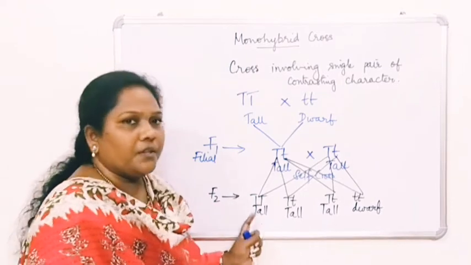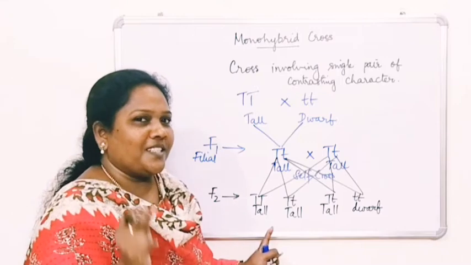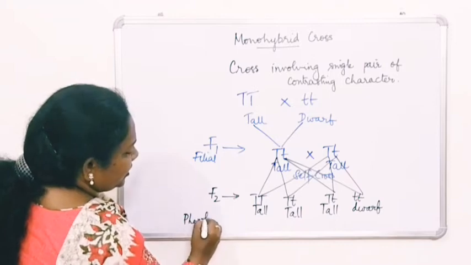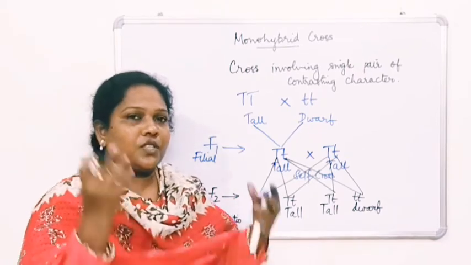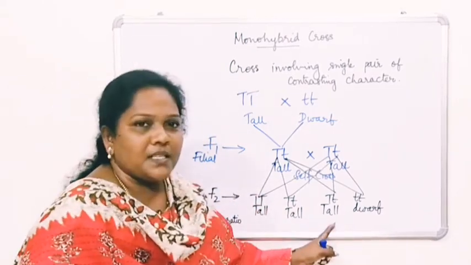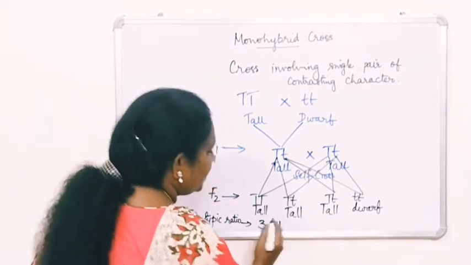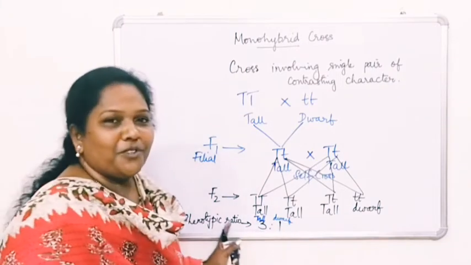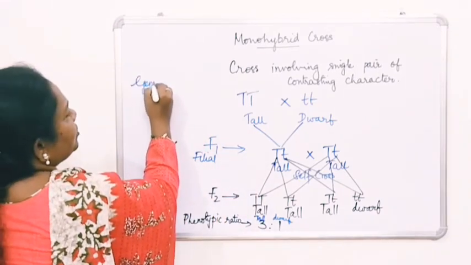Now the main thing you have to understand here is that you have to find two ratios. One is the phenotypic ratio, the other is the genotypic ratio. What do you mean by the term phenotype? I'll write it here, phenotype. Phenotype is the external character. When you just look at the plant, you say whether it is a tall one or a short one. So how many tall plants are there? 3. And how many dwarf plants are there? Only 1. So 3 plants are tall and 1 is a dwarf plant. So what is the phenotypic ratio? 3:1.